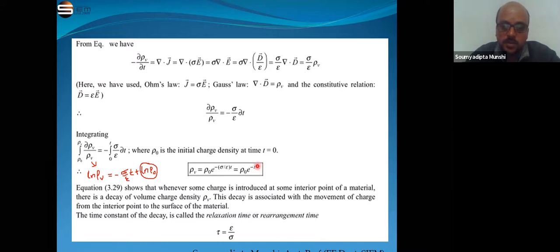So here this tau is the relaxation time, and as we put 1 by tau is equal to sigma by epsilon, that means tau is equal to epsilon by sigma. This tau is known as the relaxation time or rearrangement time. It is called rearrangement time because the charges rearrange themselves from the inner portion of the conductor to the surface portion of the conductor. It is equal to epsilon by sigma, the conductivity. Okay, clear?